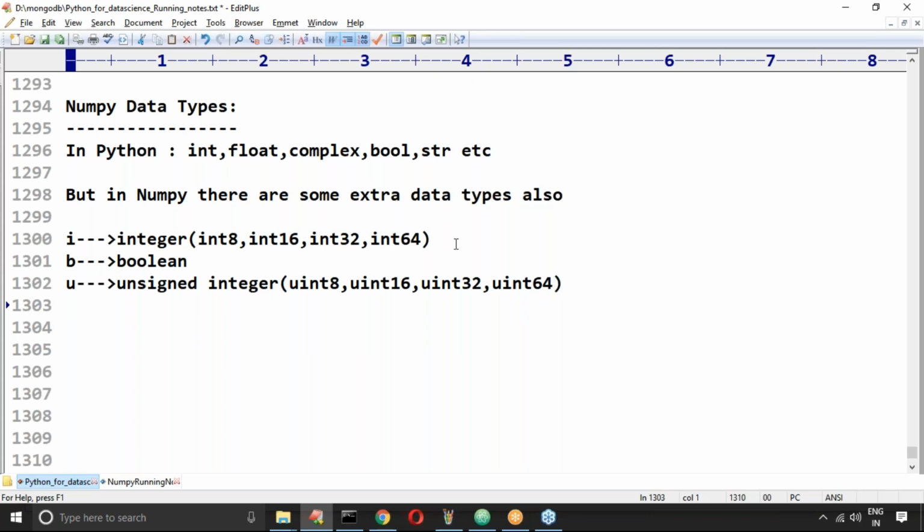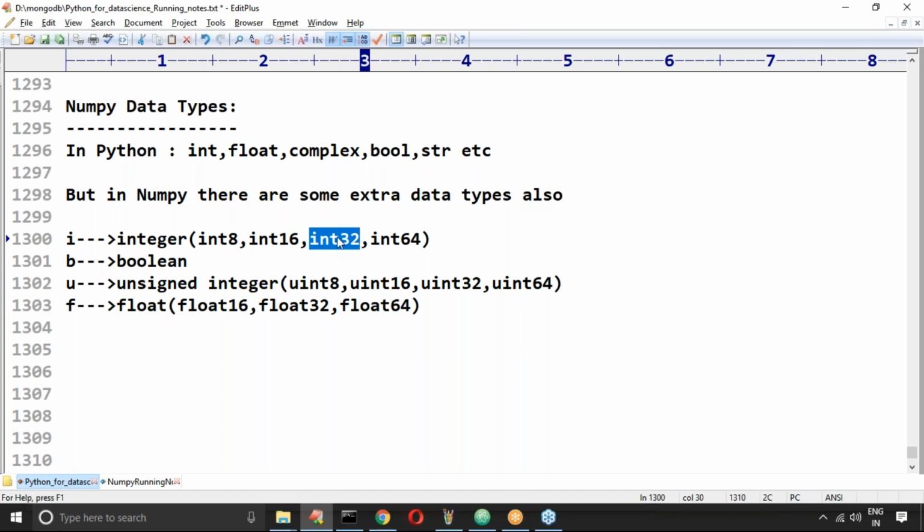Okay, next, sir, F. F means float. For the float also, float 16, float 32, float 64 is there. Okay, sir, by default, int means what? If I use a normal int, it means int 32. By default, int means int 32.